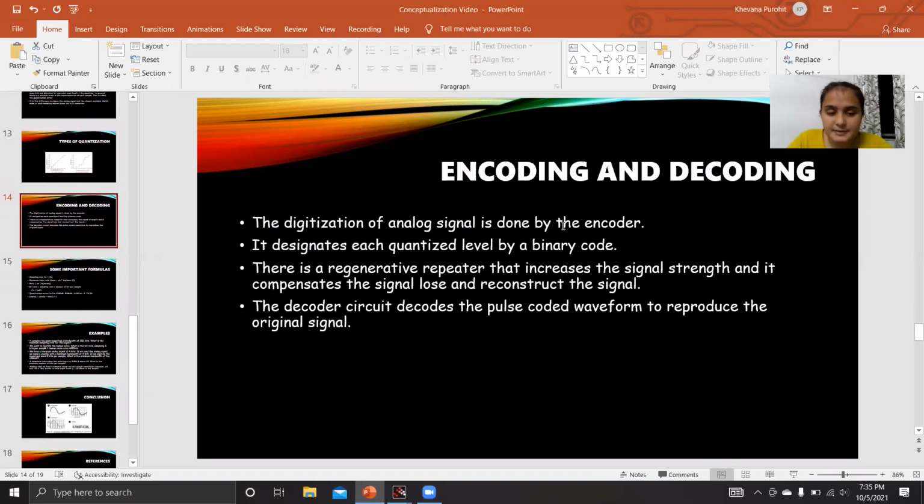Encoding and decoding. As we have seen, we have quantized all the values, so each quantization level will have a binary code, and that coding is called encoding. When we assign a binary code to a quantization level, that is called encoding. And as encoding is done, we even need to decode the code when we want the reconstruction of the signal. At that time, the decoding is done.